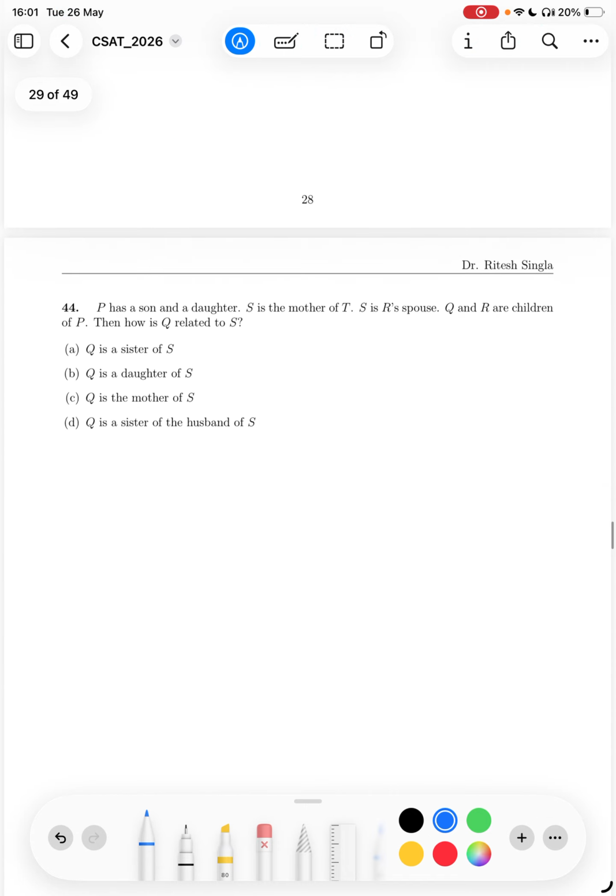Question number 44. P has a son and a daughter. So let it be P. He has one son and one daughter. We do not know anything about it. S is the mother of T. So S is a female and a mother of T. S is our spouse. So R is the spouse. So what will R be? Male, father.